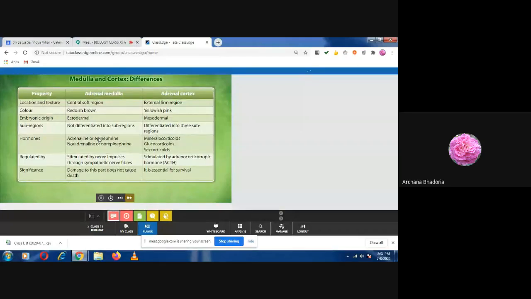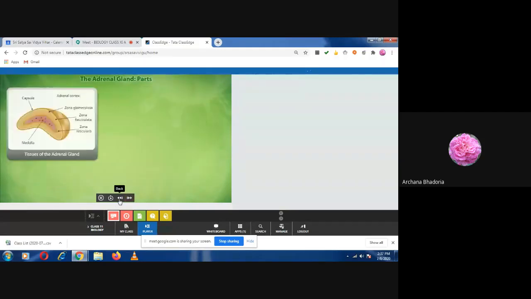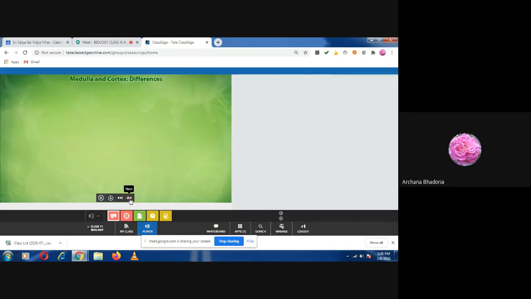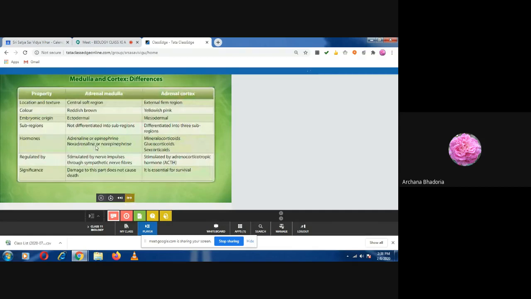Now see, two slides are telling something else. You all do the correction, children. Here it is showing that medulla is divided into three. But actually, what part is divided into three? In the figure, cortex. So just correct it. The cortex is divided into three parts: zona glomerulosa, zona fasciculata, and zona reticularis. Did you correct it? Yes, ma'am. Everyone corrected now? Okay, so that way we find that the outer part is differentiated into the subregions.